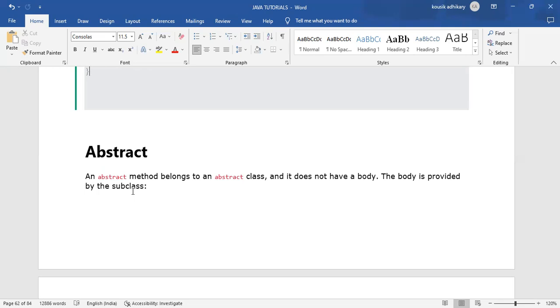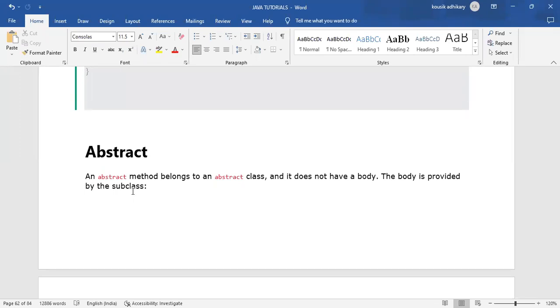Body and block are the same; someone says the body of the method, someone says the block of the method. By using the abstract keyword, we can make a class or a method abstract, and only an abstract class can have an abstract method.